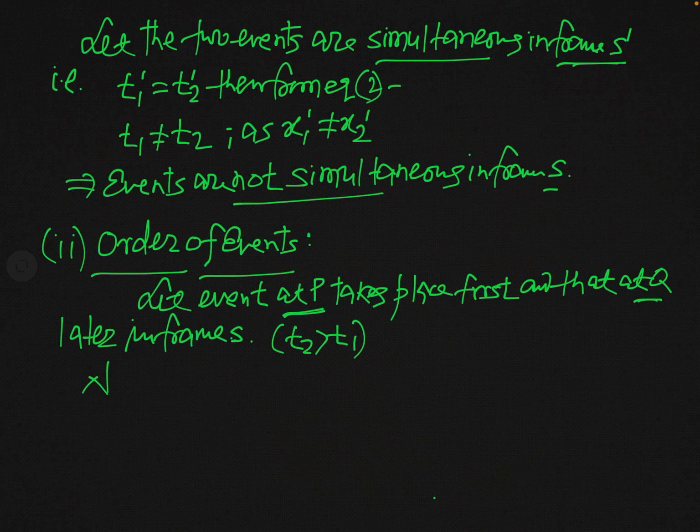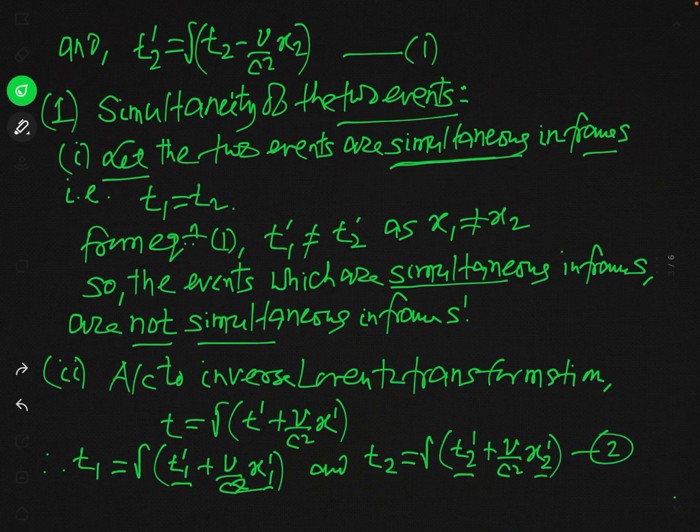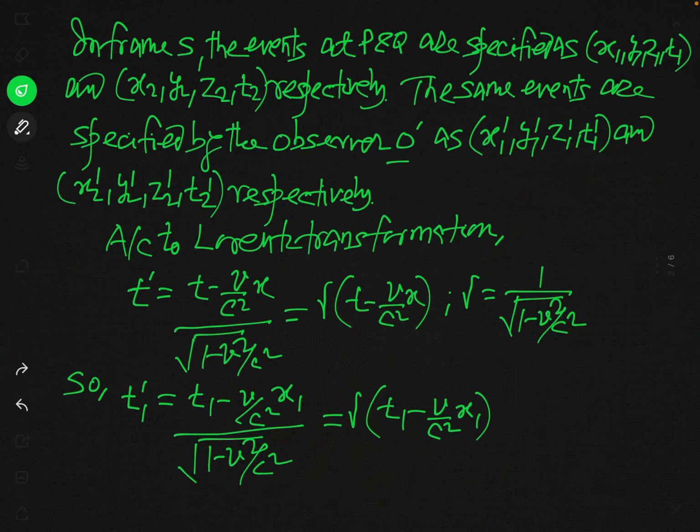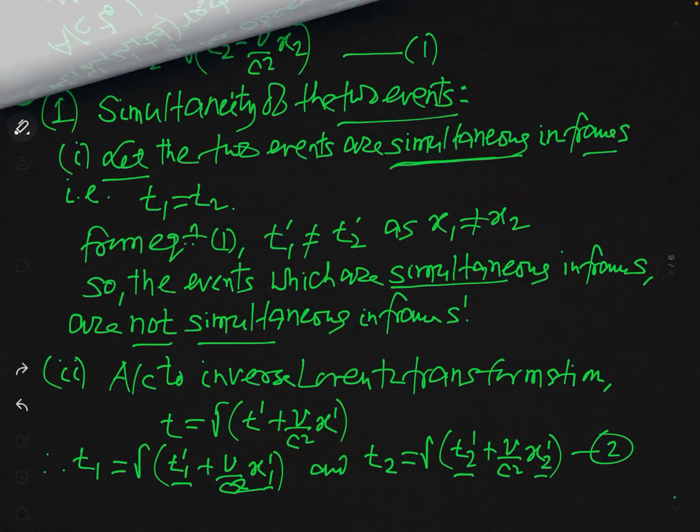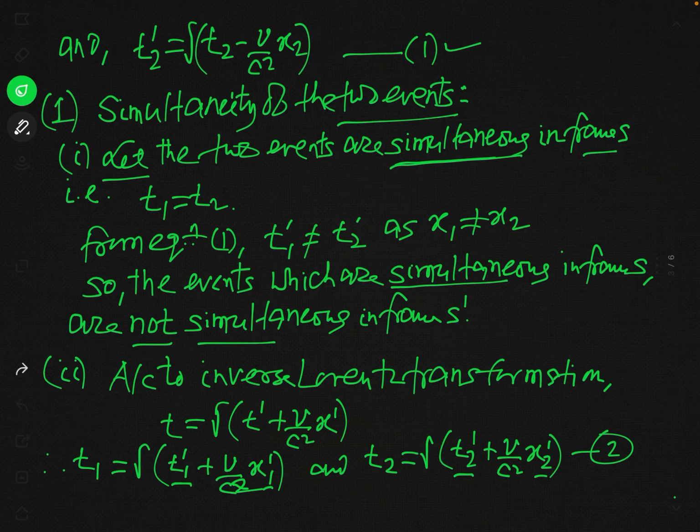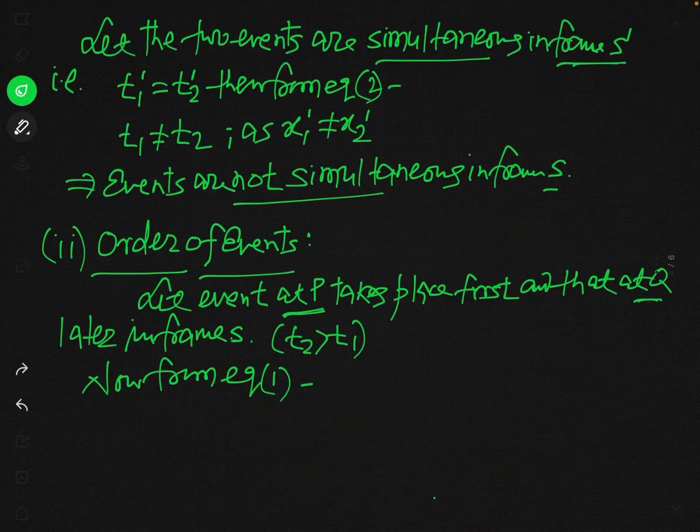So now, from equation 1, you can see equation 1 here, where we have defined T1 prime and T2 prime. Now we are going to find the difference of these two times.